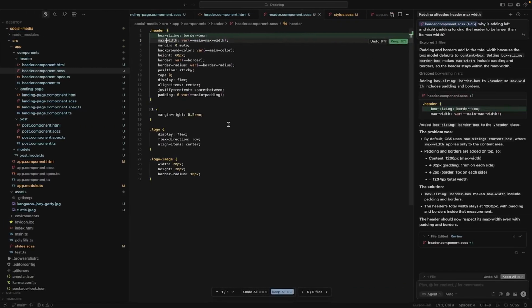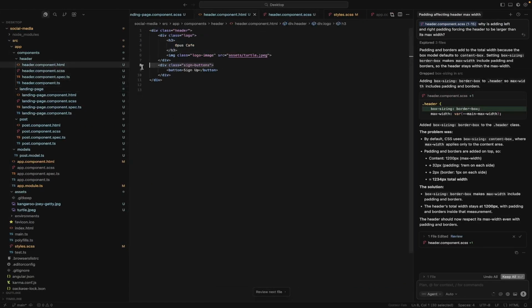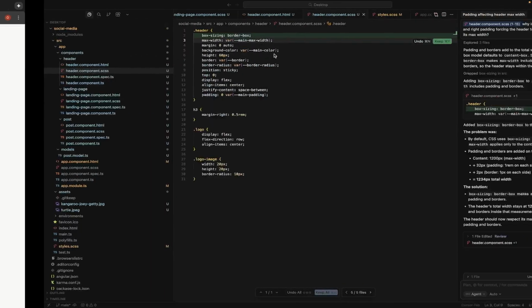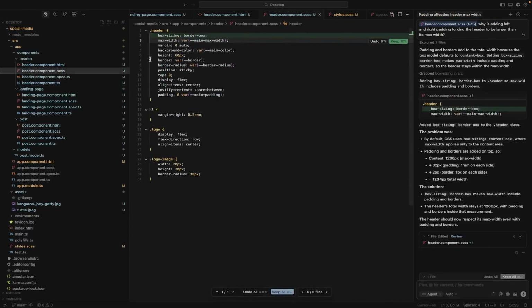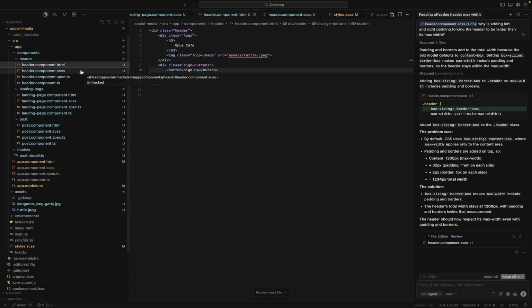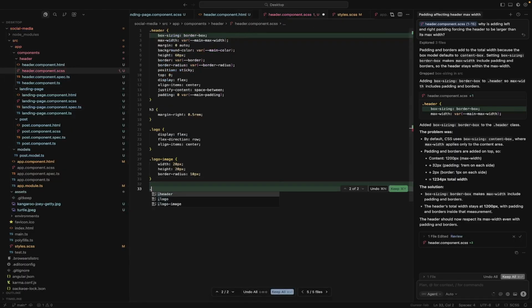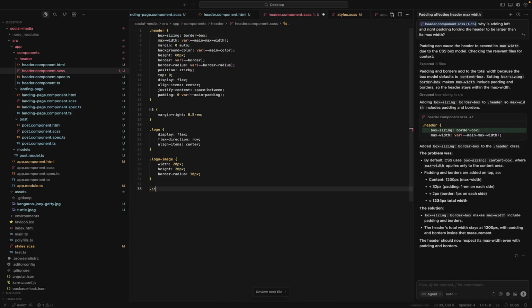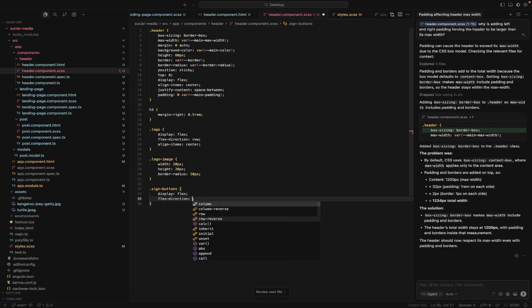We have a sign up button. Let's also add a sign in button. And again, let's call the sign buttons. Sign buttons, display flex, flex direction row, gap 0.5 rem.